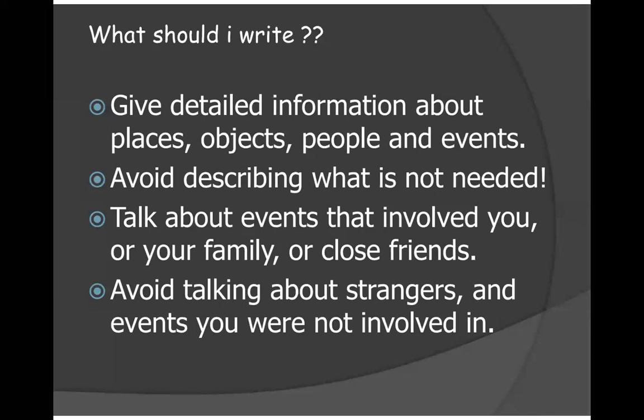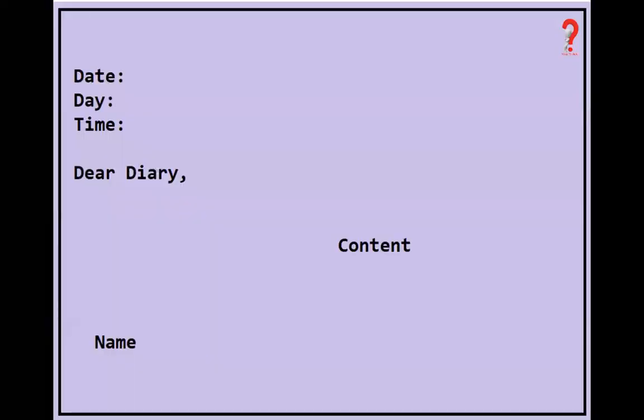Talk about events that involved you or your family or your close friends so that you can also feel the involvement when you are writing the diary. Avoid talking about strangers who are not the part of that event or incident that you are sharing. So unnecessary involvement of any other character is not to be done. And events you were not involved in. If you're not involved in the event, you are not to write about those things in the diary.